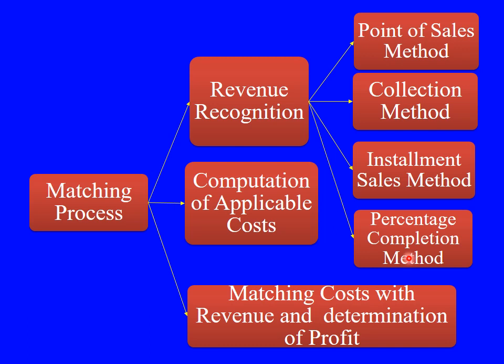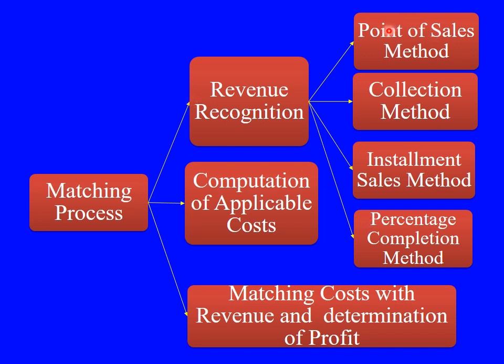Percentage completion method means, for example, if you have taken the construction of roads, you realize the revenue as you complete your work. If 10% of the work is completed, you get 10% of your revenue. If 20% of the work gets completed, then you fetch 20% of the revenue. That is the percentage completion method.